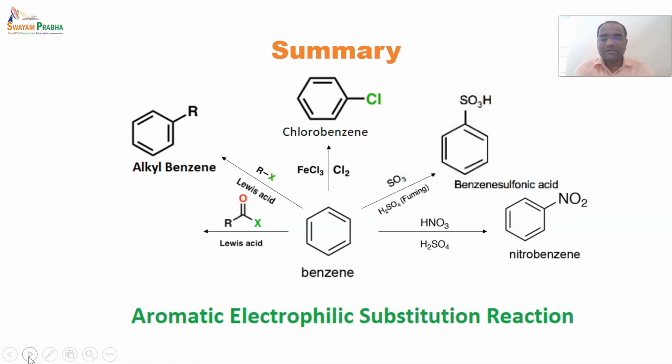After that, we have seen the reaction with acyl halides, and this forms a ketone, and these ketones are aromatic ketones because they are in combination with a benzene ring. Because an acyl group has been substituted, it is said to be Friedel-Crafts acylation. The advantage of Friedel-Crafts acylation is that it does not form a rearrangement product.